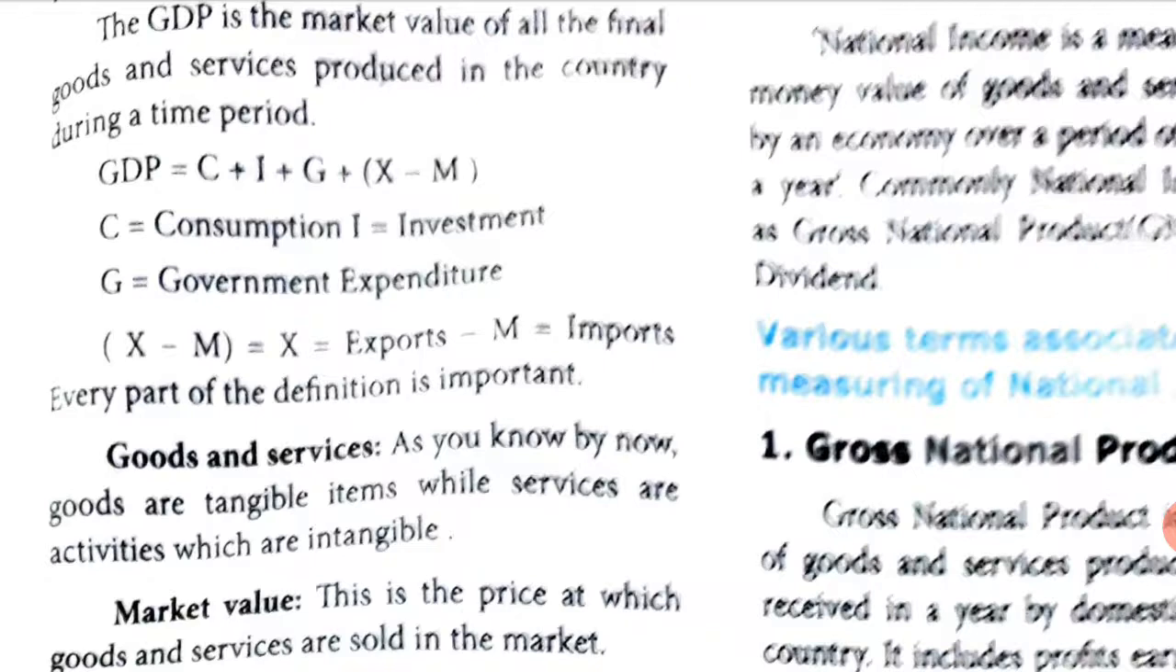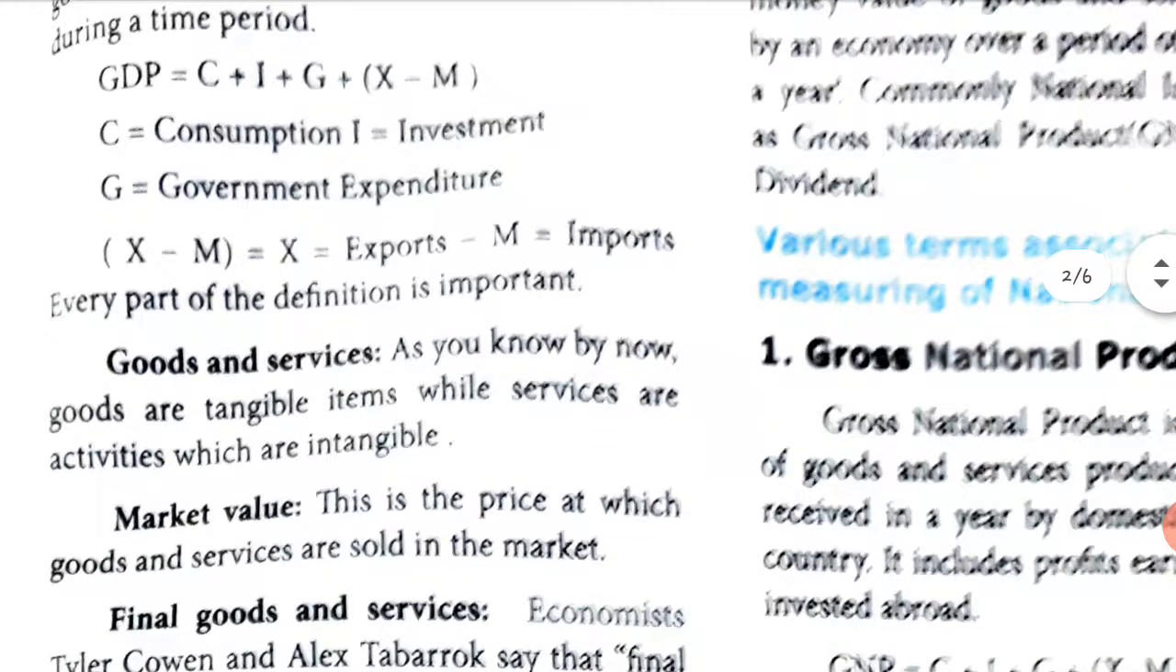C is consumption. Consumption is how much you take in. I is the investment. For producing goods, you need some money to be invested, so that is called investment. G is government expenditure. The government will put some taxes and all that, right? So that is called government expenditure. Expenditure means selavu. X minus M, X is exports, M is imports.